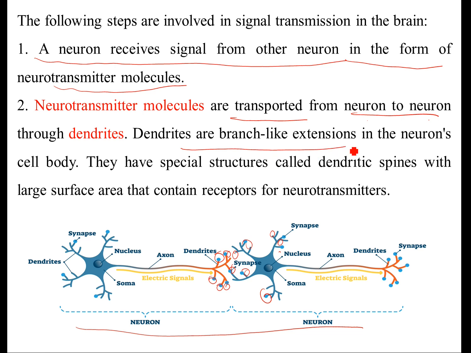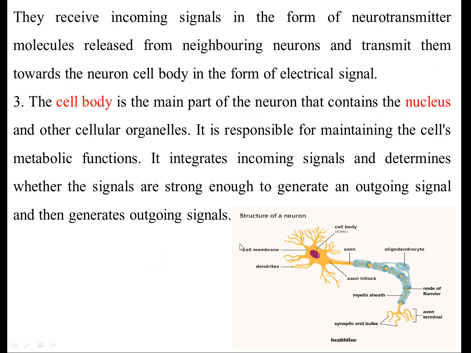The dendrites are branch-like extensions of the neuron's cell body. They have a special structure called dendritic spines, with a large surface area that contains receptors for neurotransmitters.